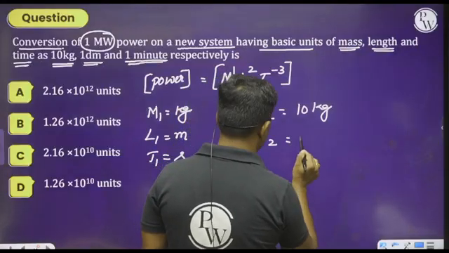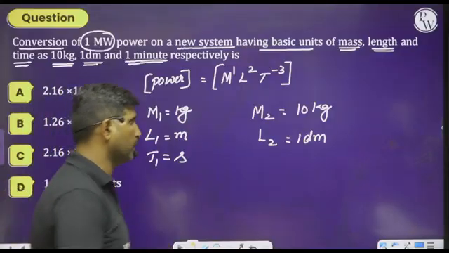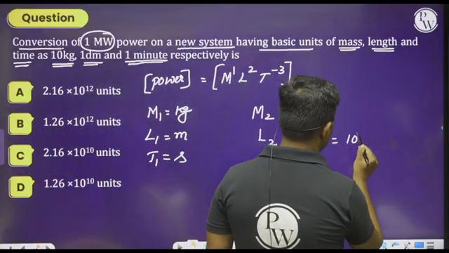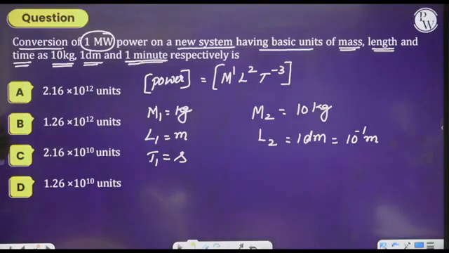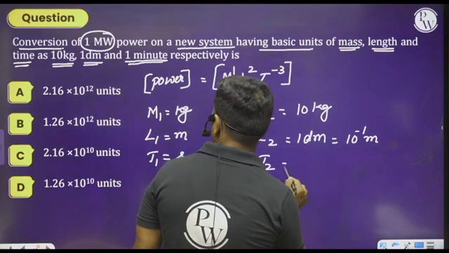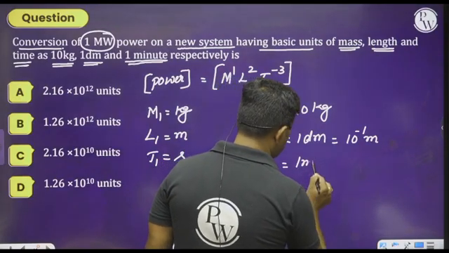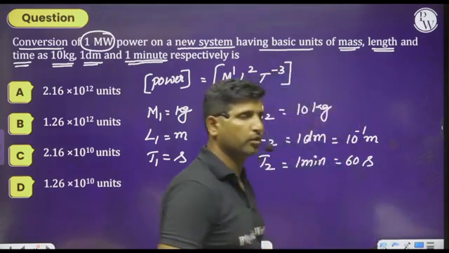You have to use it as 1 decimeter, which is nothing but 10 to the power of minus 1 meter. Similarly, let us see the time. T2 is nothing but 1 minute, which is equal to 60 seconds.